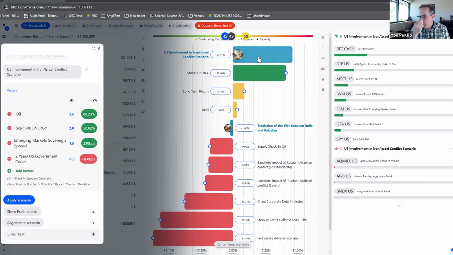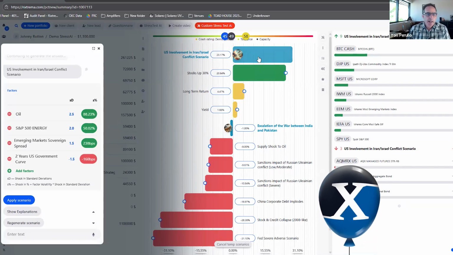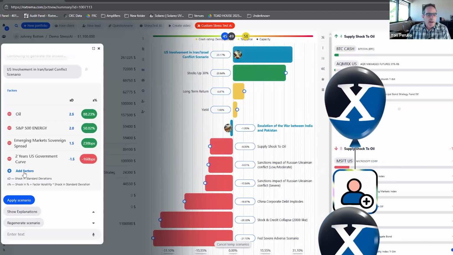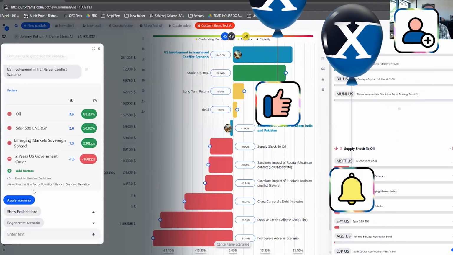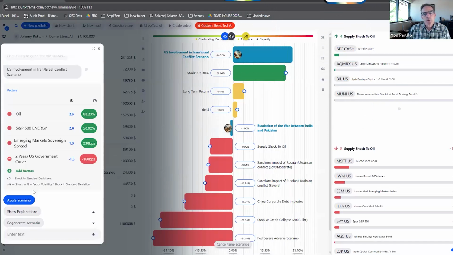We have the decreasing, a move away from some of the riskier assets and the sovereign, with the sovereign spreads, but a concentration of the energy and the oil markets doing fairly well. So that's what we have here. Just a quick video to show a different perspective. And again, you are able to add factors and subtract factors from this as you see fit if you don't agree with this scenario. But it's a great starting point when you're doing your research into thinking about what's going to happen to portfolios in different market environments.